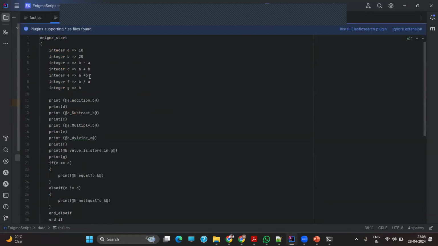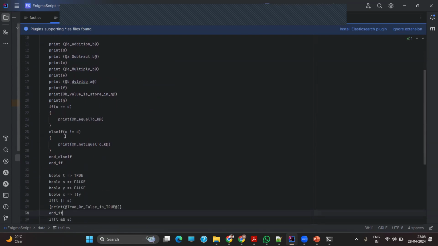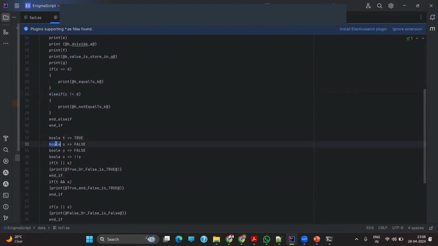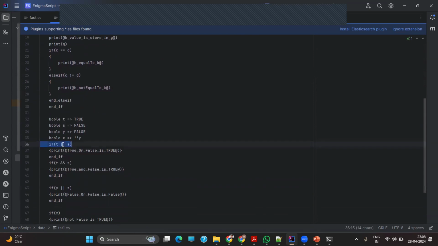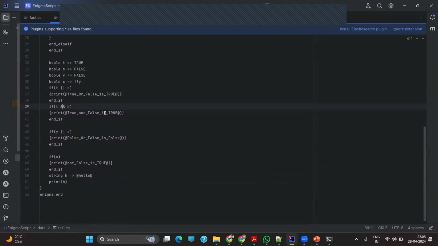So these are the codes. In this sample run, I have declared some variables, done basic operations, and printed those values. Similarly, I have done a basic if-else statement and a Boolean type, and also checked whether logical or and and operations are working or not.